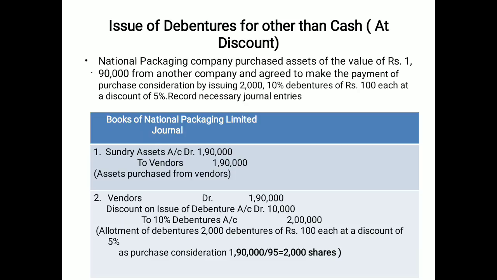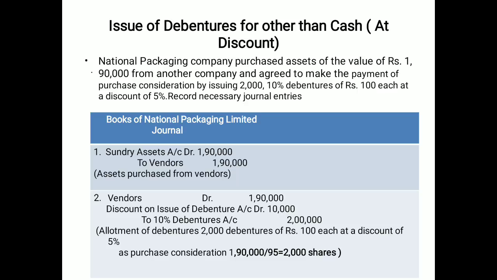Now at discount, like one company is purchasing assets of rupees 1,90,000 from another company. Sundry assets are debited and the vendor is credited with 1,90,000, and the vendor is again debited here, but the condition is at discount now. The issue is at 95 on the 100, so the discount is 5 rupees.